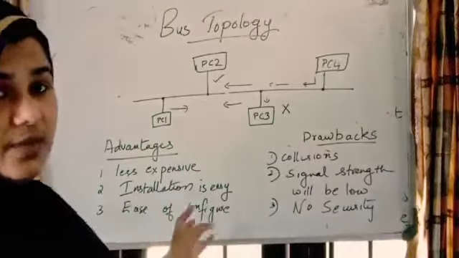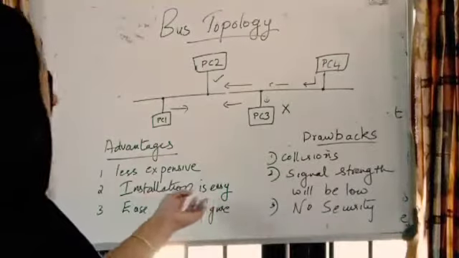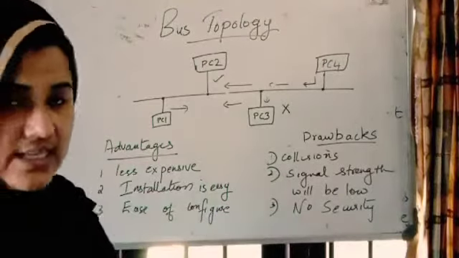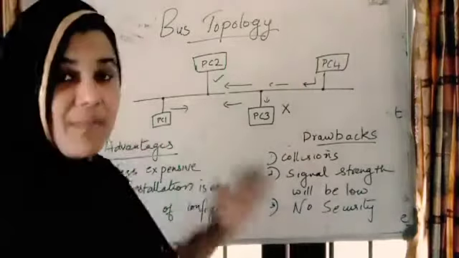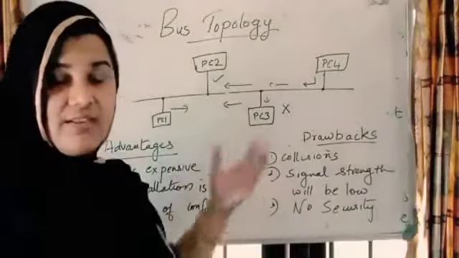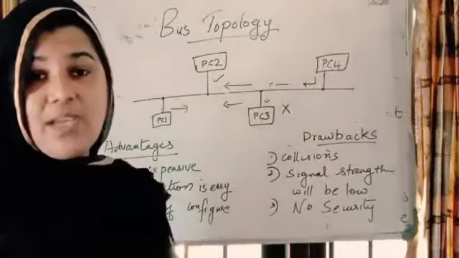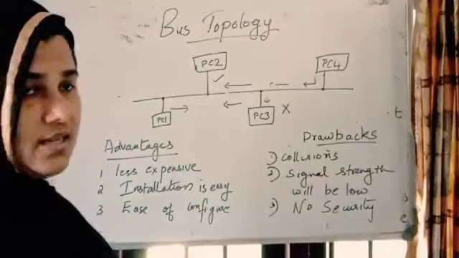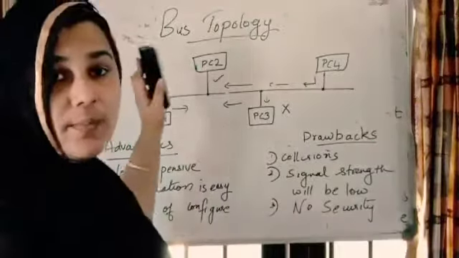Then what are the advantages? Less expensive, because buying cable costs very little. Okay. Then installation is easy, and ease of configuration also. Then what are the main disadvantages? If the cable fails, if anything happens to the cable, everything will be disturbed or destroyed. Okay, so this is about bus topology.